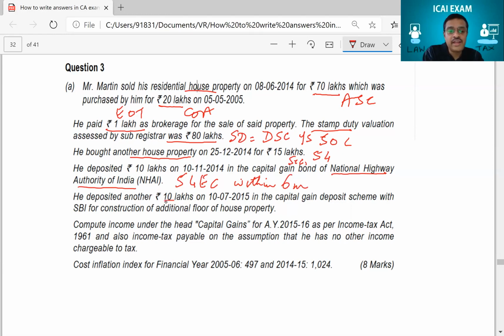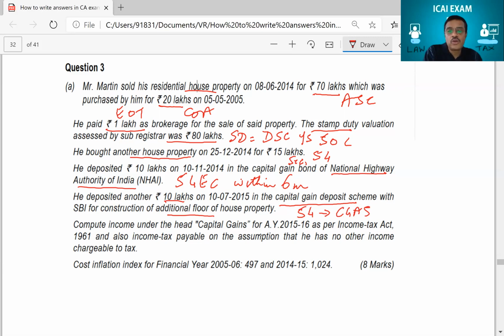Then he has deposited 10 lakhs in a capital gain scheme. If you deposit in the capital gain account scheme to construct one additional floor, you can still claim section 54. Section 54 for putting it in CGAS, capital gain account scheme. So if you write one note on this, you'll again get half a mark.